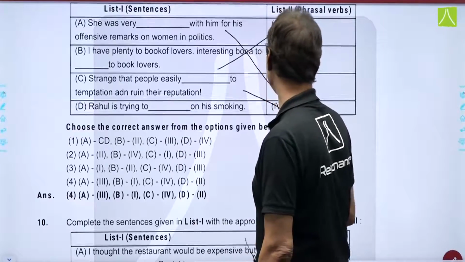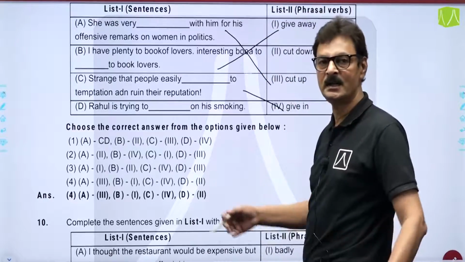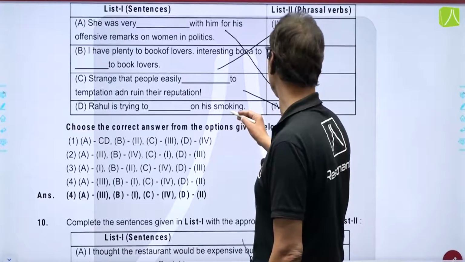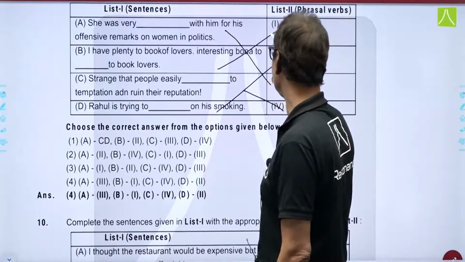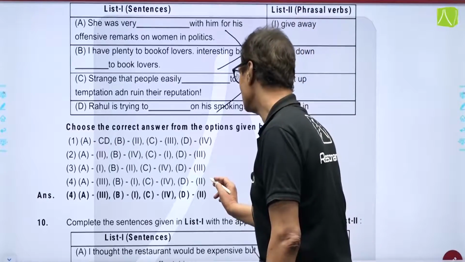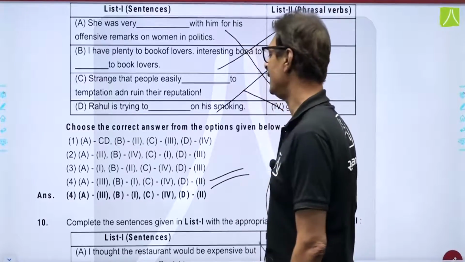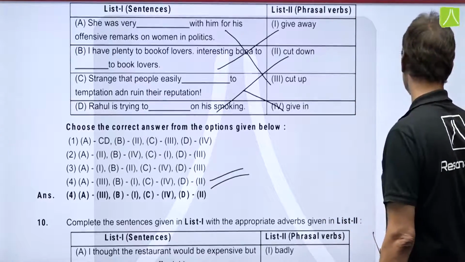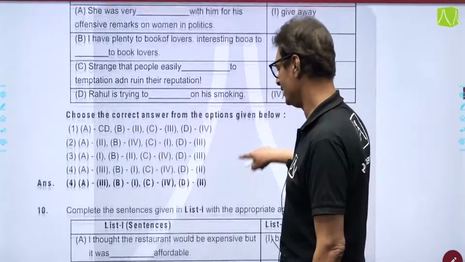Strange that people easily give in. Given is surrender, they give up. And finally, Rahul is trying to dash on his smoking, to cut down on his smoking. So, this is the correct option, and out of these 4, the correct one is option number 4. This is your correct answer here. This was not a difficult question for many of the students.